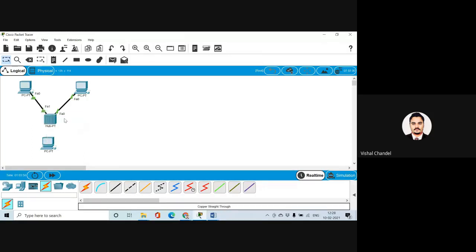Now I am going to assign the first. Okay. Now I just want to connect this to my second port of the hub. Okay, and I just want to use a single port of Ethernet.